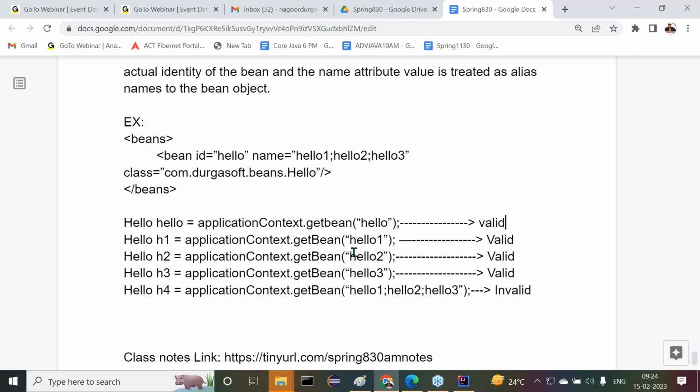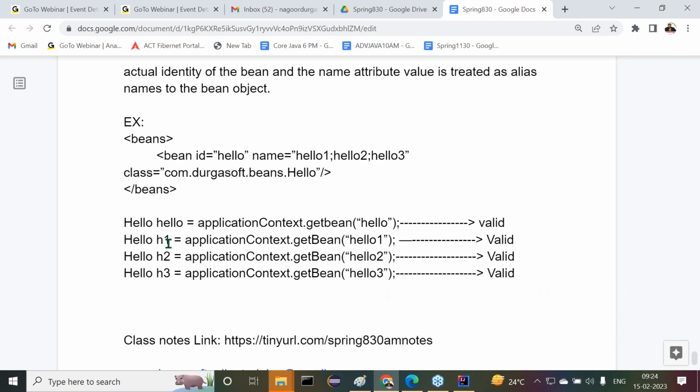All the remaining ones are valid, but in this case, this is invalid. Directly providing it like this is invalid, as we already have this name attribute. With hello, all the things here we are able to get. Anyway, this is not required for us, leave this one here now.